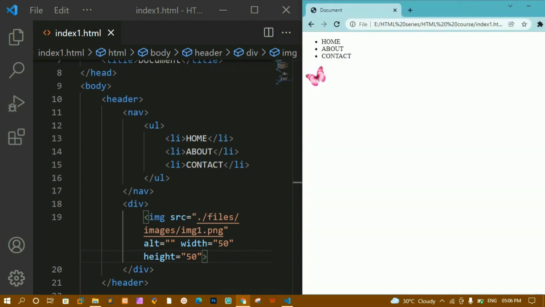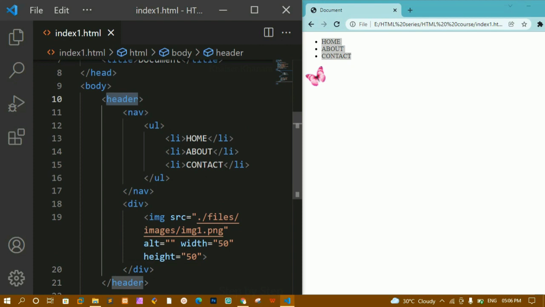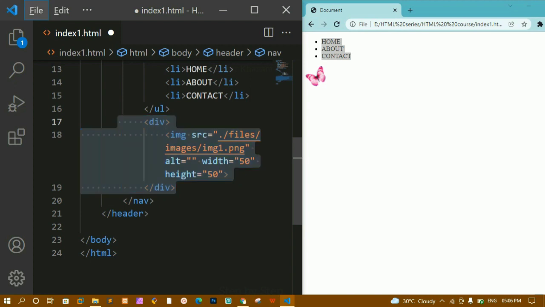Okay, this is my output. Here I'm having all the nav items. Whatever I just want to display inside the nav, I can just display that one. For that we are having the header tag, and for displaying the nav we are having nav, and inside nav only we just have to display this one, or you can paste it below this one, based on your requirement. But you have to use the specific tag whichever is required.